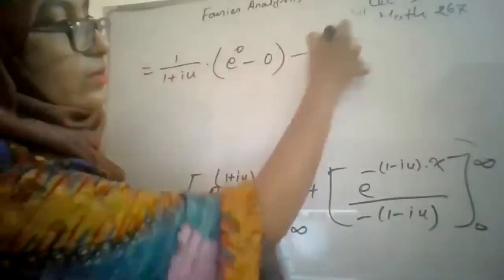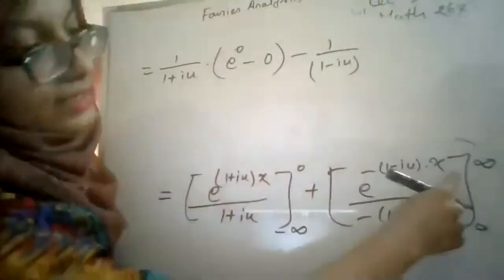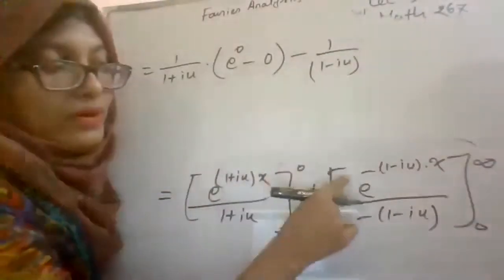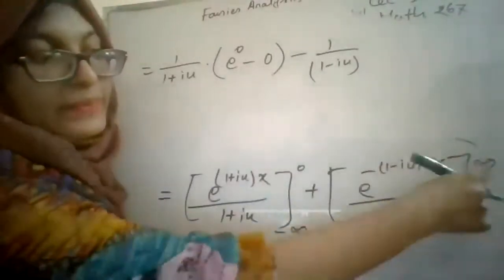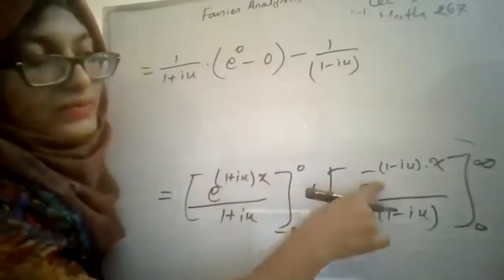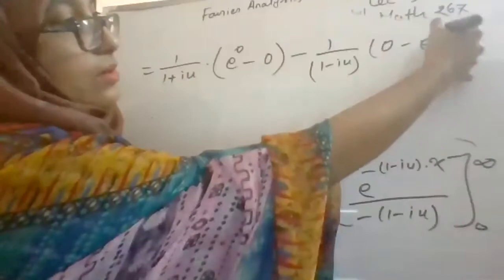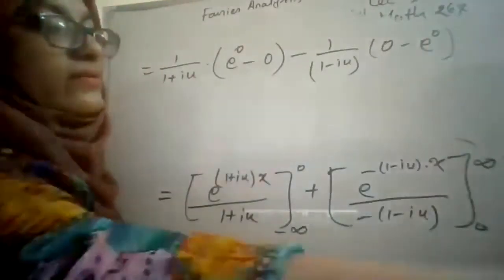Now for this one it will be minus 1 by (1 minus iu). Here it will be e to the power minus this, and this will be replaced by infinity. So e to the power minus infinity is equal to 0, minus e to the power 0. Okay, very simple.